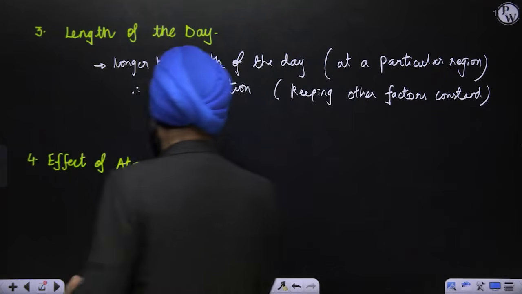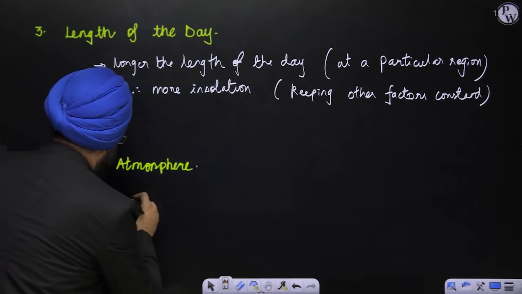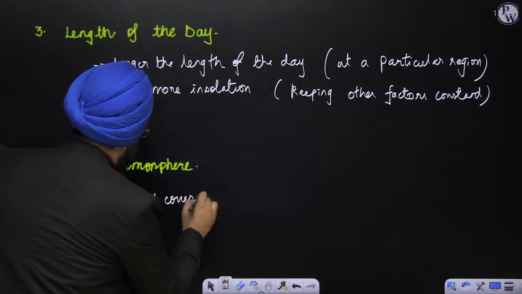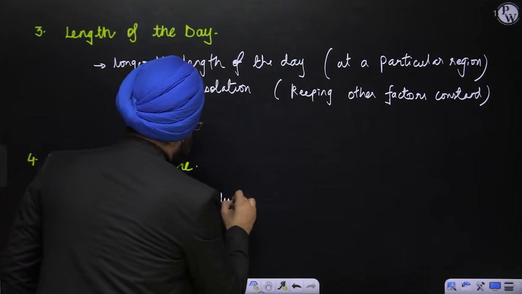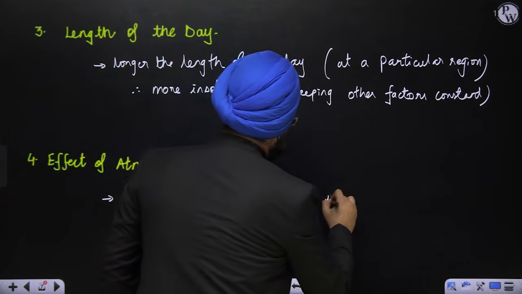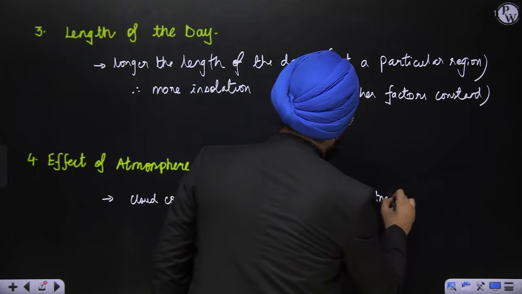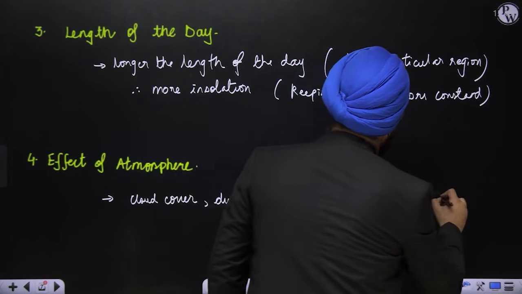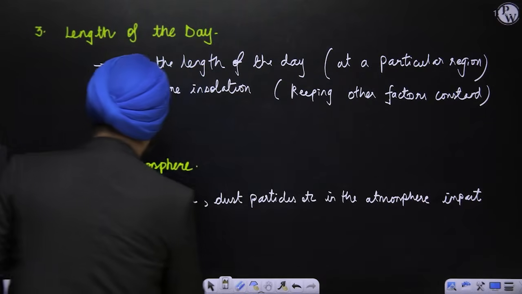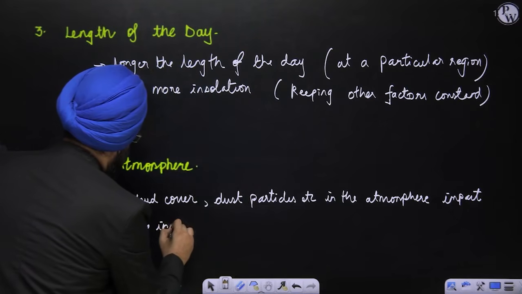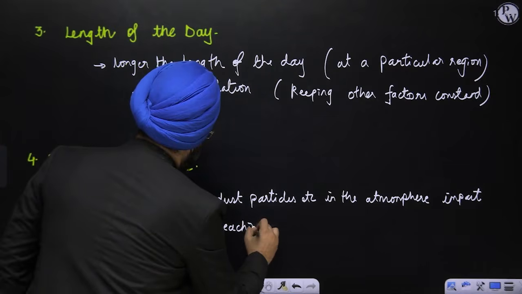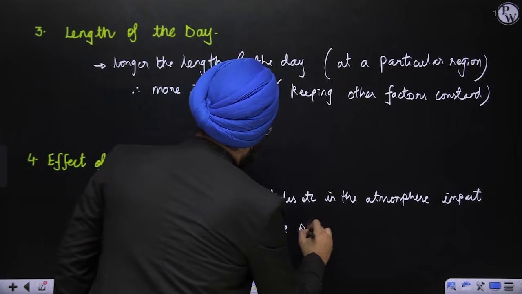You can say: cloud cover, dust particles, etc. in the atmosphere impact the insolation reaching the surface, right?